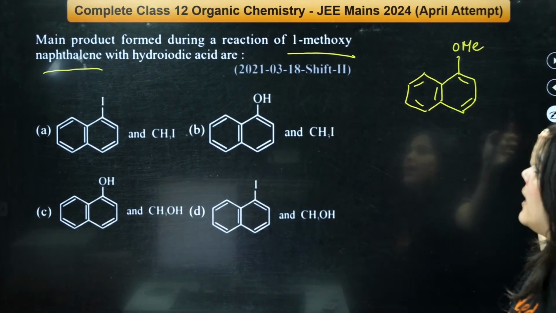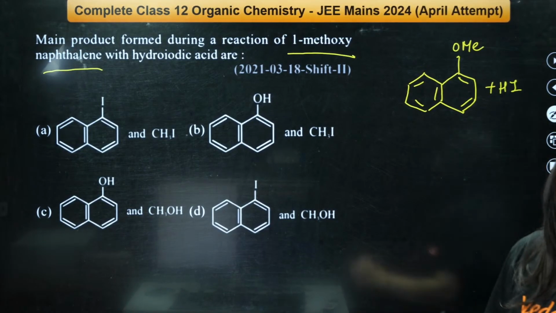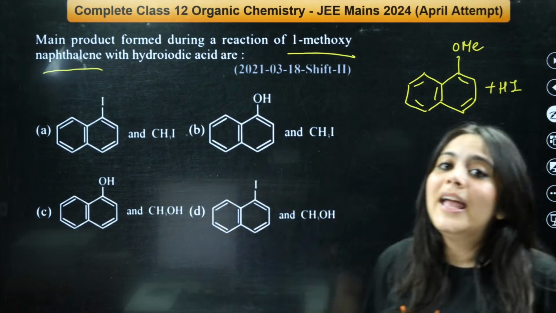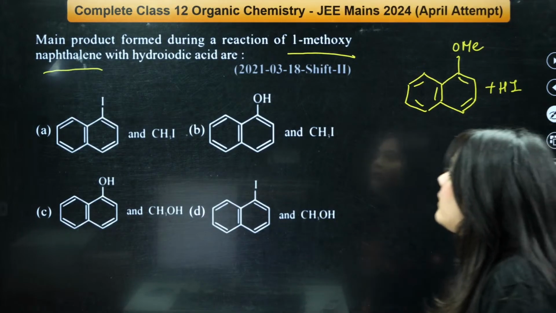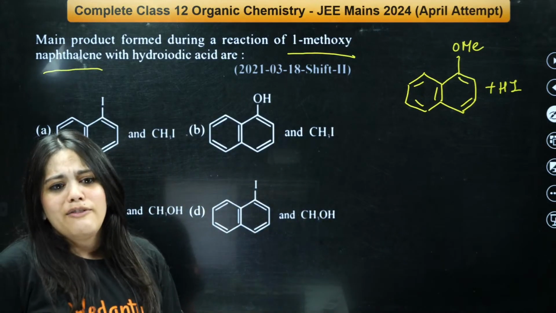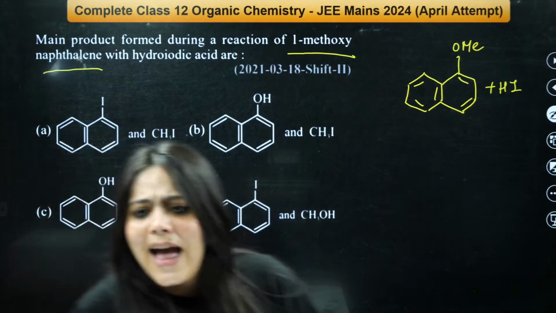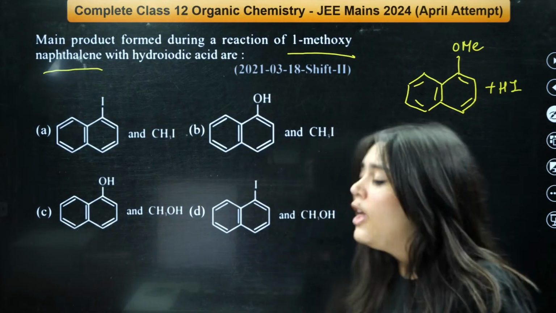So this is 1-methoxy-naphthalene. Understood? You are reacting it with HI, hydroiodic acid. Again, a very strong acid, right? It easily gives away the H plus ion. Now what will happen? Where will the H plus ion attack now? What should be the answer? Very easy question once again. I am getting B as the option already. Very good. What will happen?